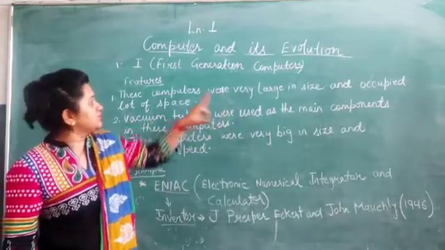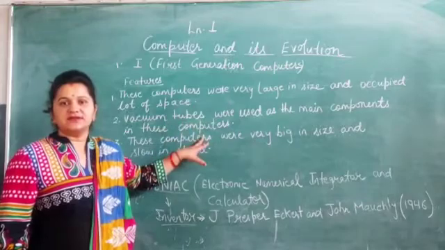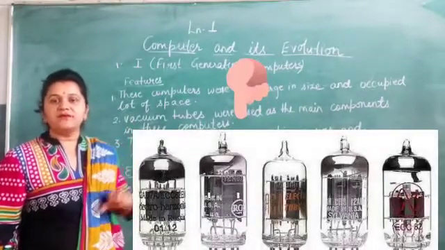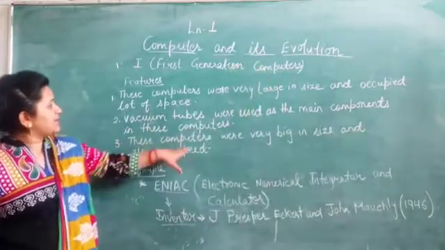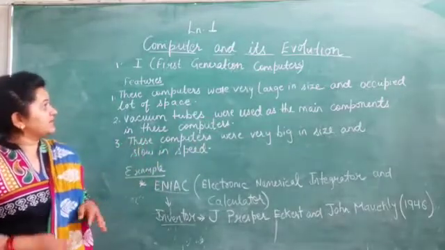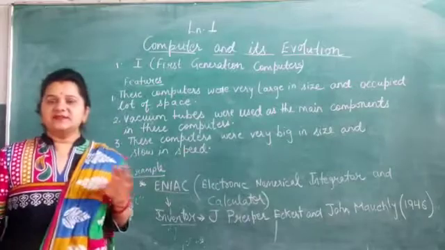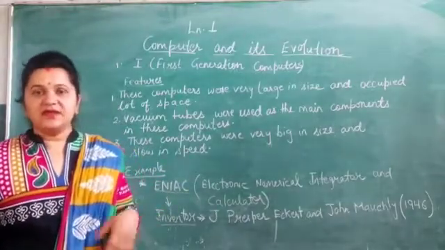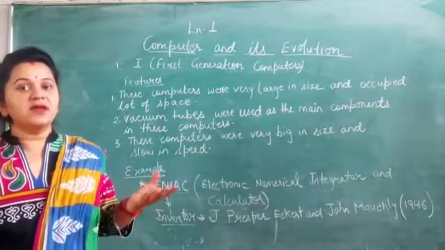Vacuum tubes were used as the main components in these computers. Without them the computer will not work. These computers were very big in size and slow in speed. Their speed was very low and there was no guarantee of accuracy, meaning maybe they would give us the correct result or maybe not.